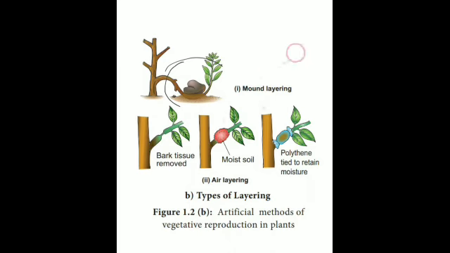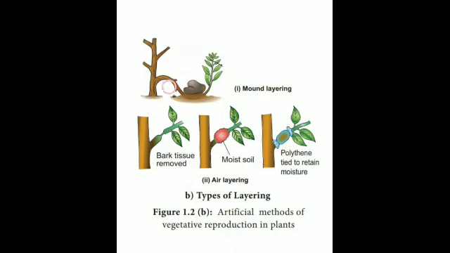That is removed, and the part from which the bark has been removed is lowered in the soil and covered with moist soil. After a few days, roots develop on the buried portion of the branch. The branch is then cut from the main plant and it grows as an independent plant.